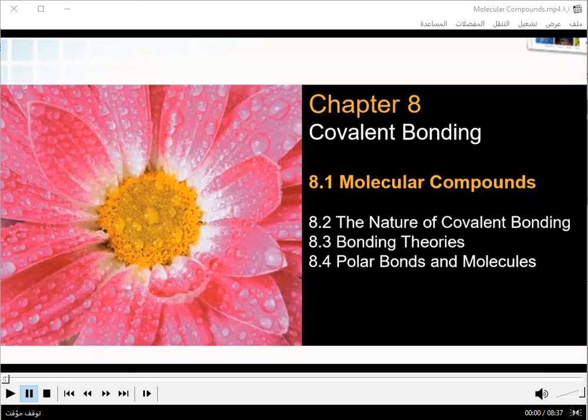So a molecule is a neutral group of atoms joined together by covalent bonds. Neutral group of atoms joined together by covalent bonding.